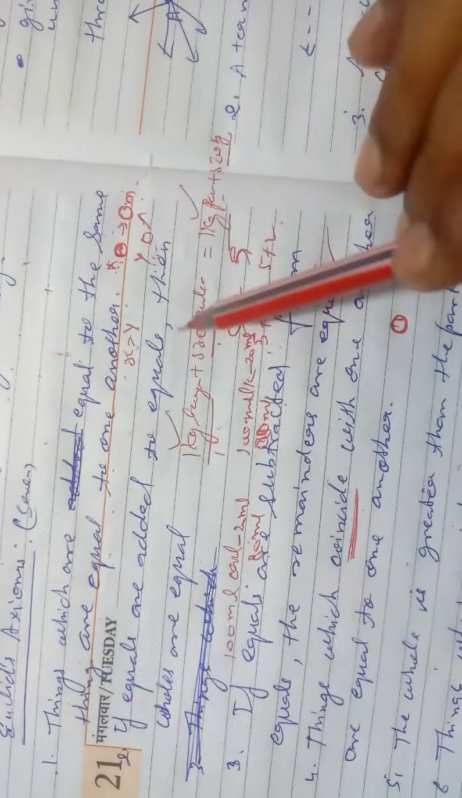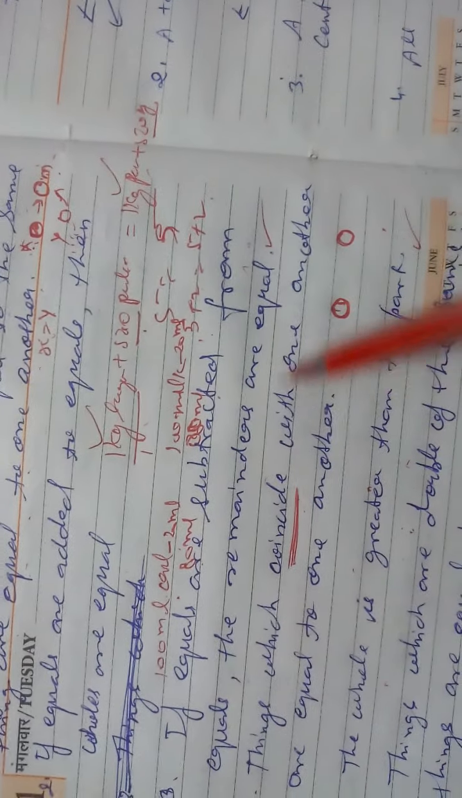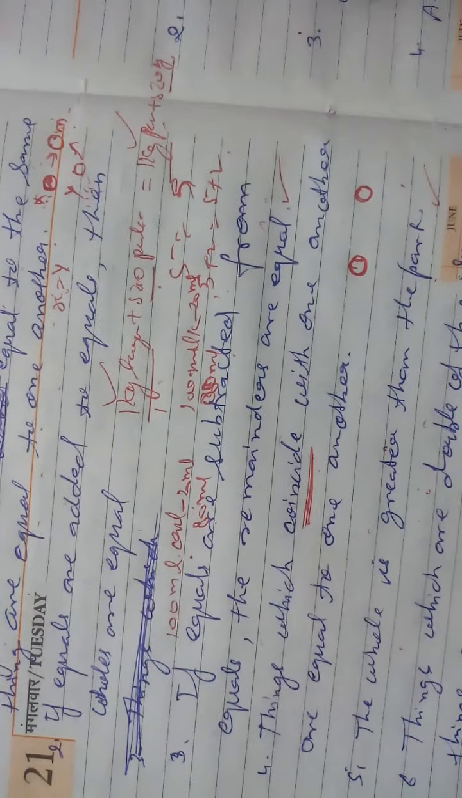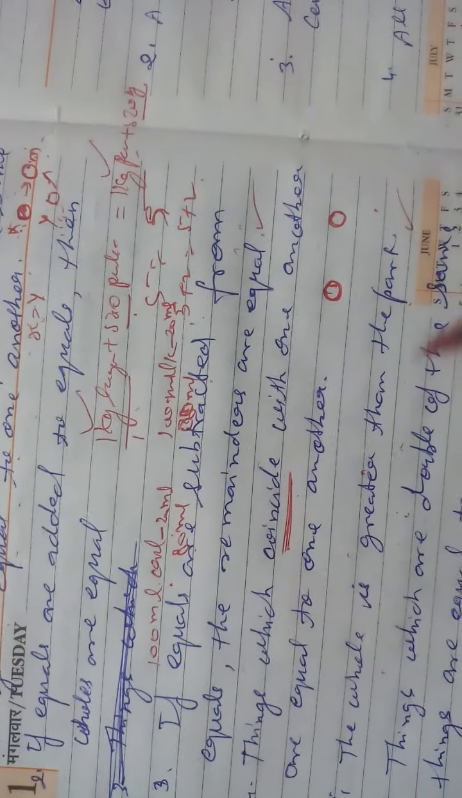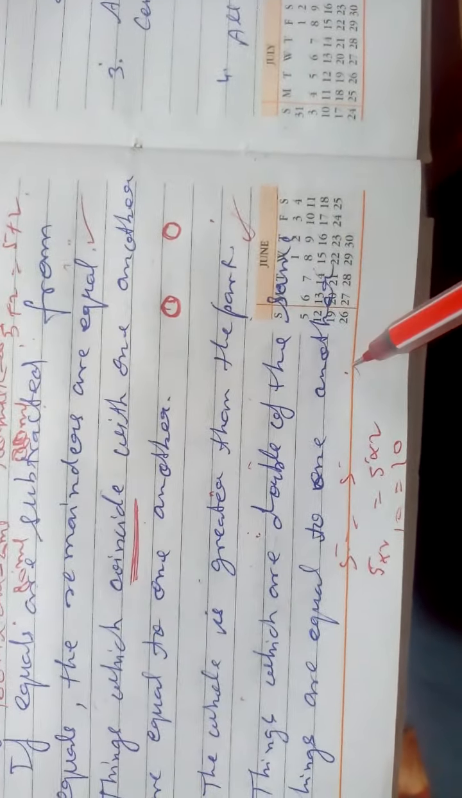So these are the 7 postulates. First, things which are equal to the same thing are equal to one another. Second, if equals are added to equals, then the wholes are equal. Third, if equals are subtracted from equals, then the remainders are equal. Fourth, things which coincide with each other, overlapping each other, are equal to one another. Fifth, the whole is greater than its part. Sixth, things which are doubles of the same things are equal to one another. Seventh, things which are halves of the same thing are equal to one another.